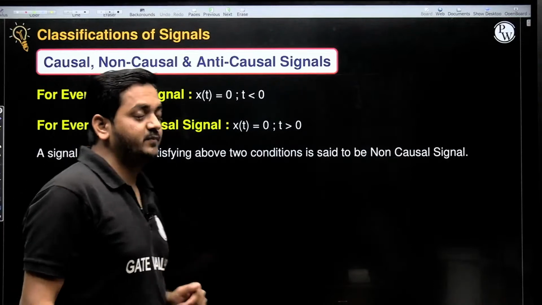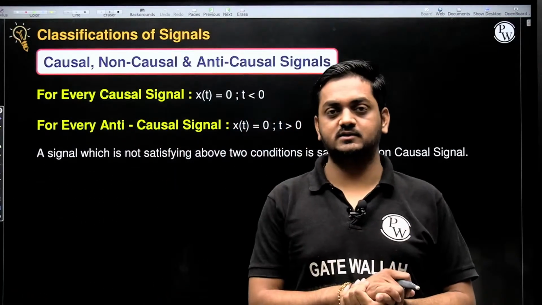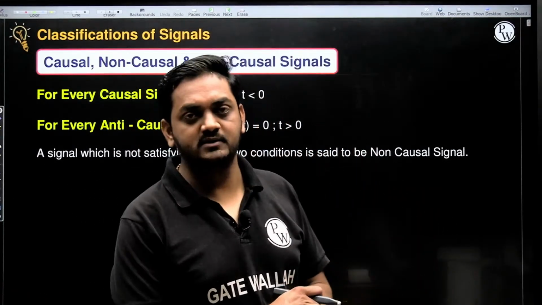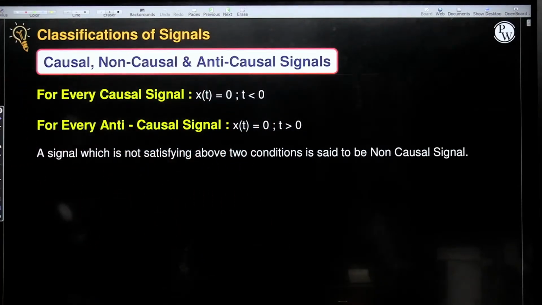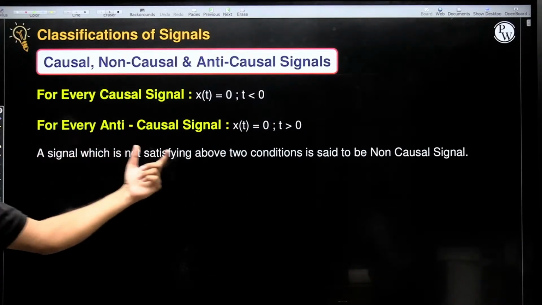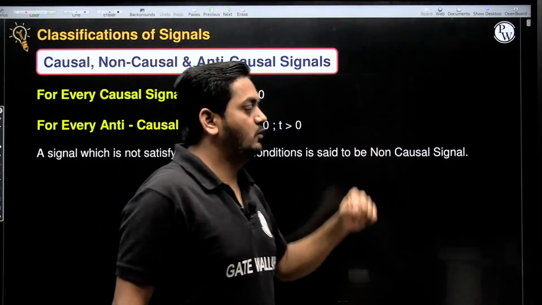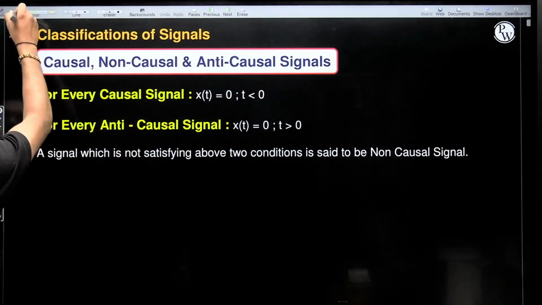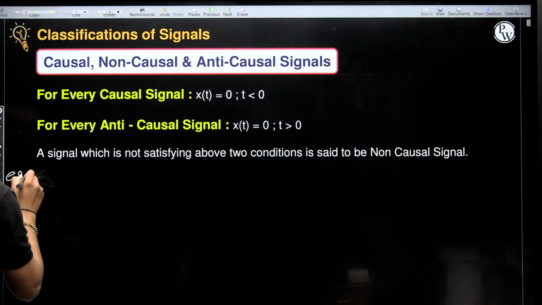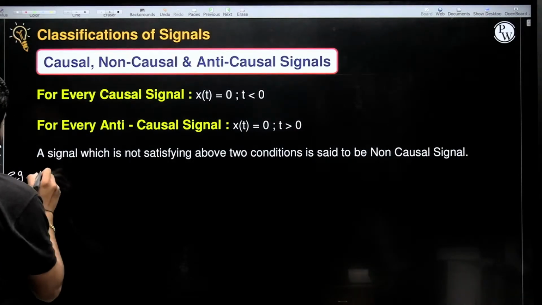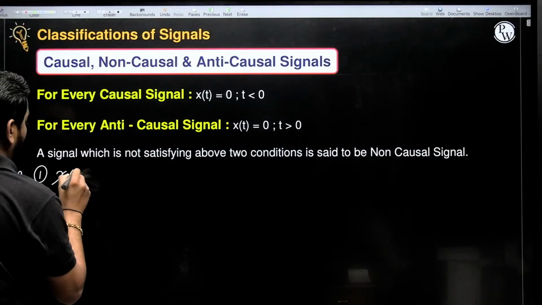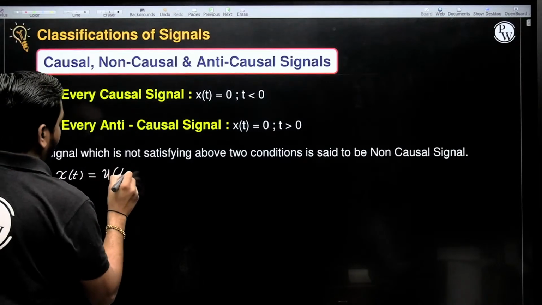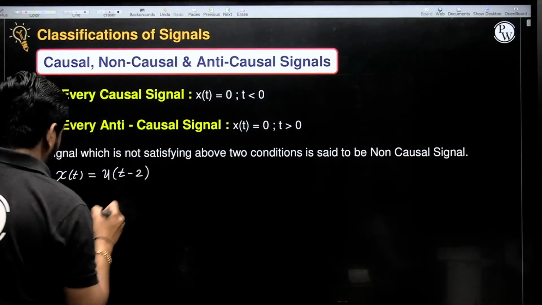And the signal which is not satisfying the above two conditions is known as non-causal signal. Let me take some example. Say for example, suppose x of t is equal to q of t minus 2.